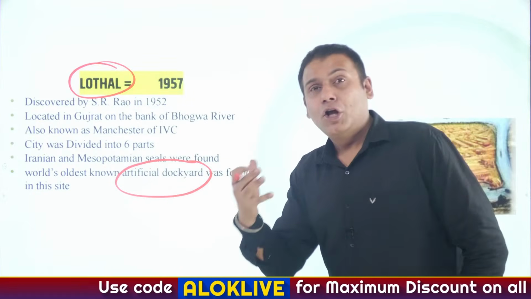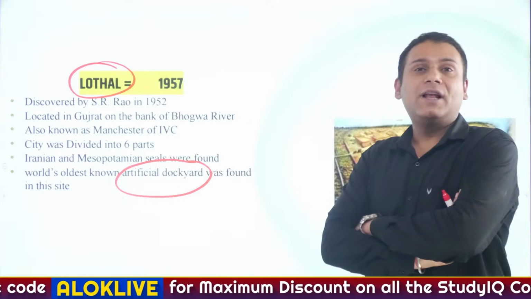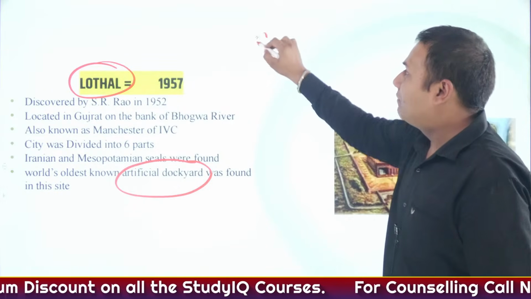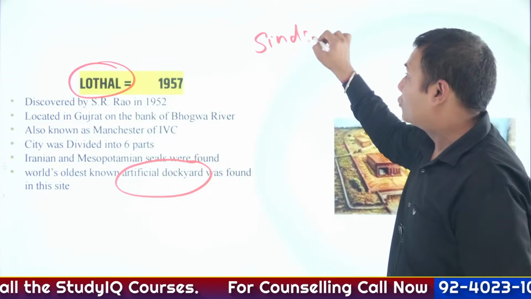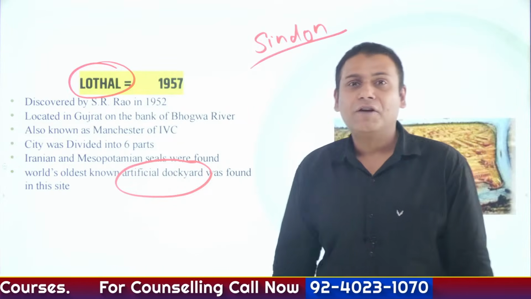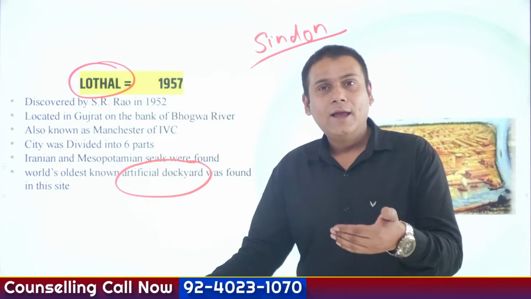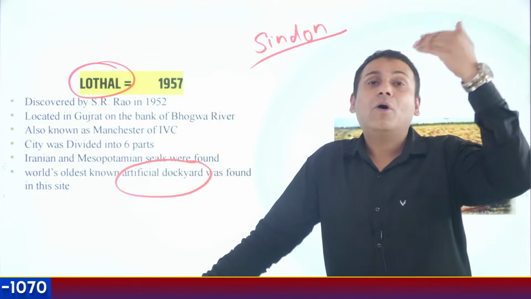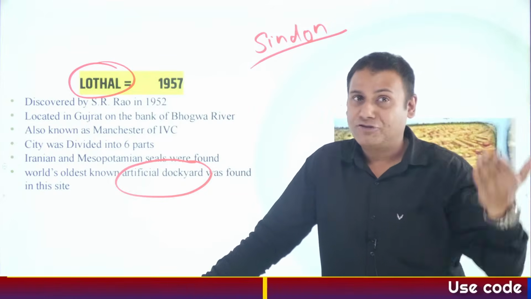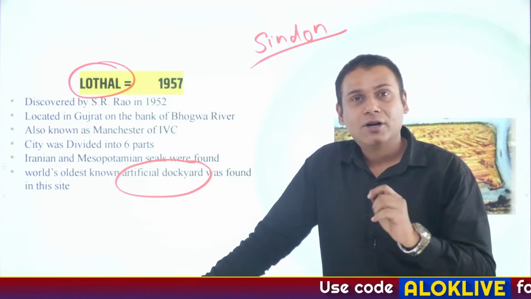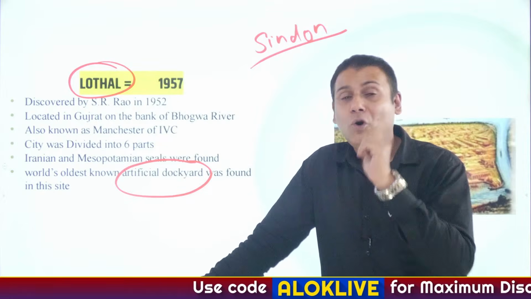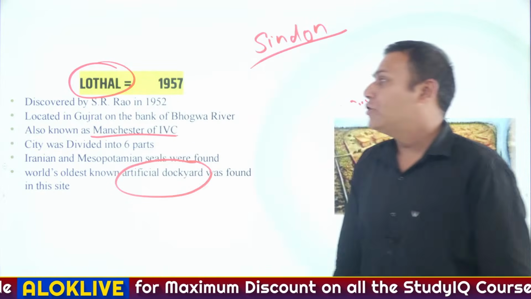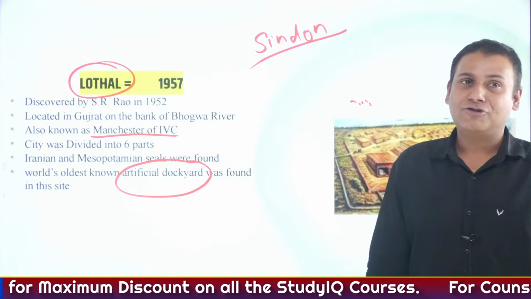At that time, the cotton textile of the Indus Valley civilization was quite famous. The cotton produced in the Indus Valley civilization was referred to as Sindon. Why? Because Sindh means river Indus. And this cotton textile was exported to other civilizations. Majorly this export was from the port of Lothal. Hence, Lothal is also referred to as the Manchester of the Indus Valley civilization.